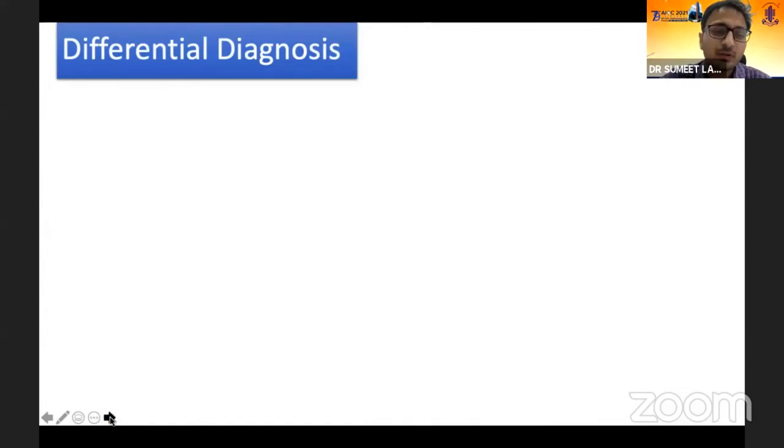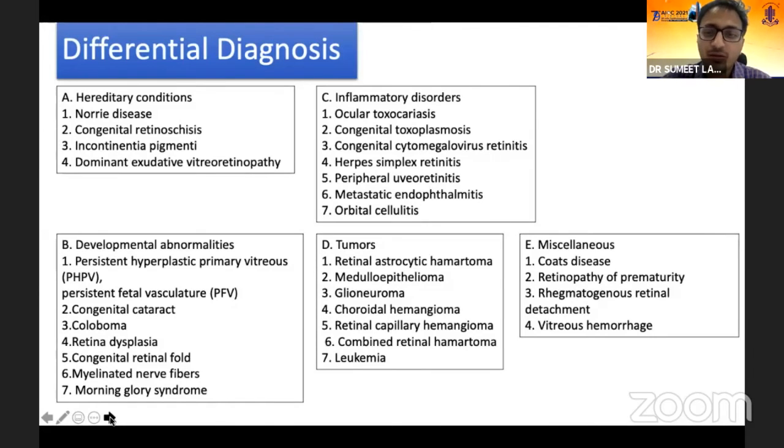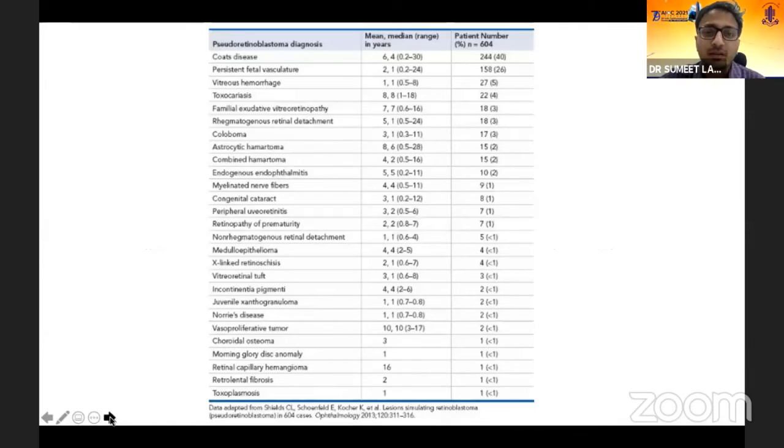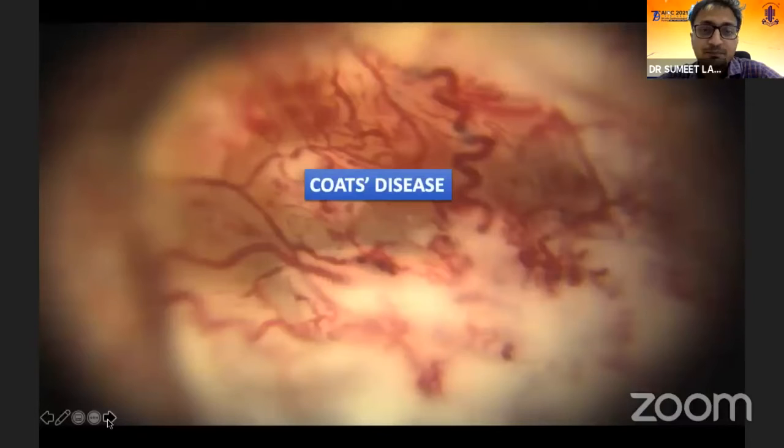Now, differential diagnosis. What is the differential diagnosis? Suppose we make a list, it will take the whole of our day to discuss each one of these, so we'll be discussing the major ones. A study was done which showed that these are the most common masquerades of retinoblastoma: Coats, persistent fetal vasculature, vitreous hemorrhage, toxocariasis, and familial exudative vitreoretinopathy.